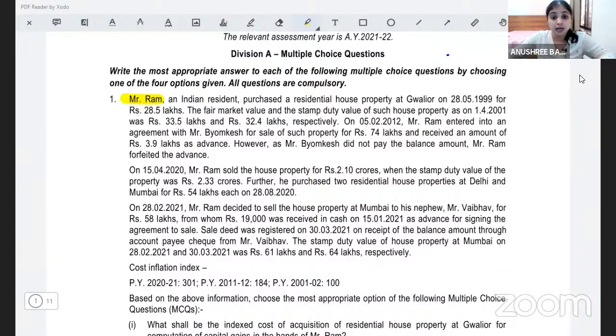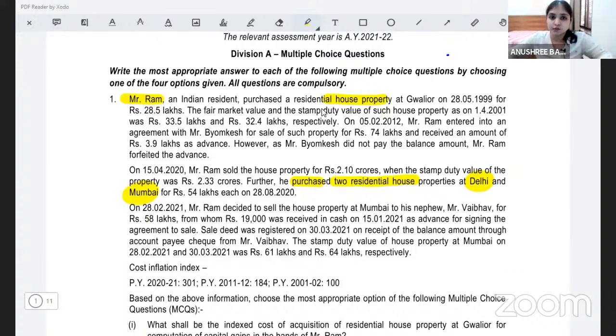He should have sold a house property. Yes, he sold a house property. This should be a long-term capital asset. We've already spoken. Period of holding is more than 24 months. Therefore, it is definitely a long-term capital asset. Then section 54 says you should have sold a residential house property and you should have purchased another residential house property. It says purchase one residential house property in India. Here my assessee has purchased 2 residential house properties and both he has purchased in India, one in Delhi, one in Mumbai. The section also says that if you're purchasing, you must purchase either 1 year before transfer or you must purchase within 2 years after transfer.